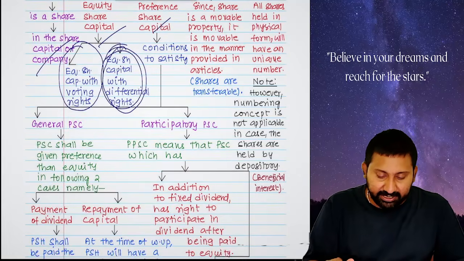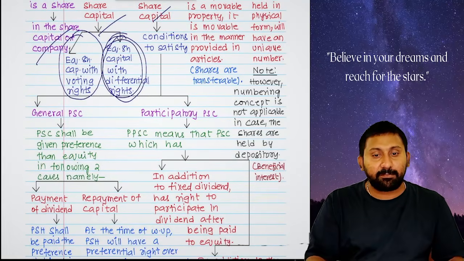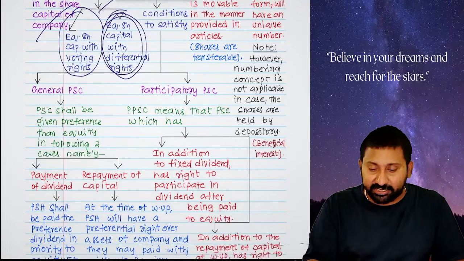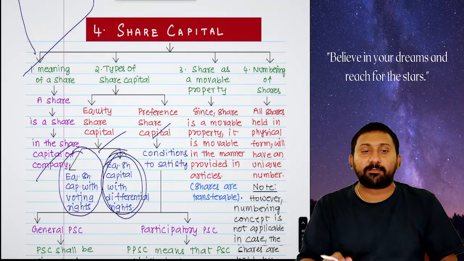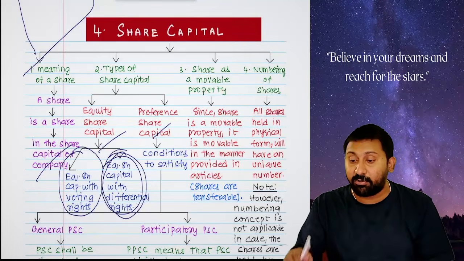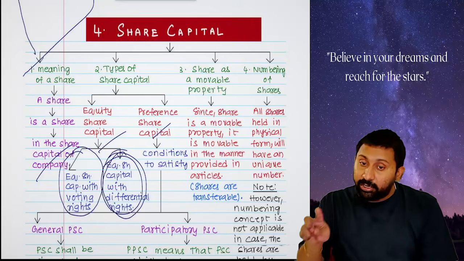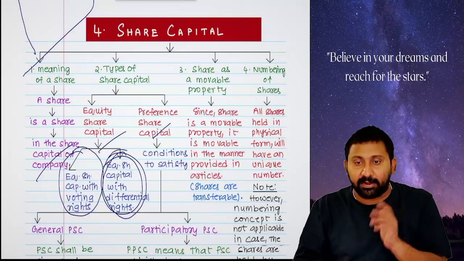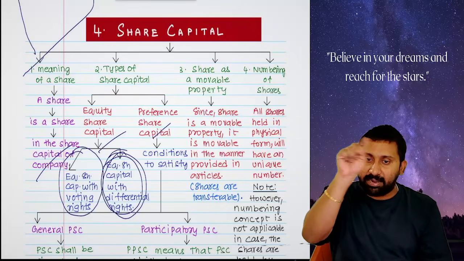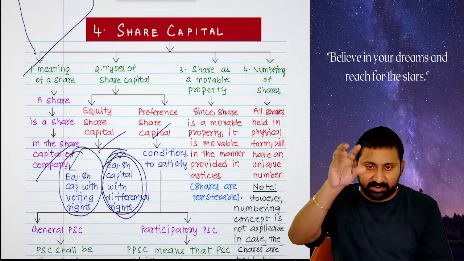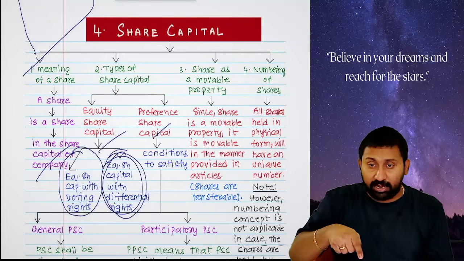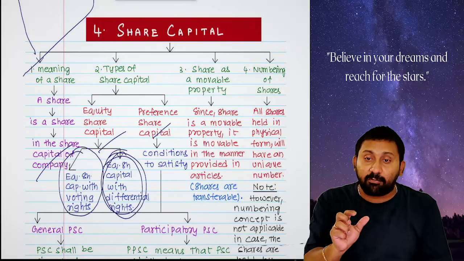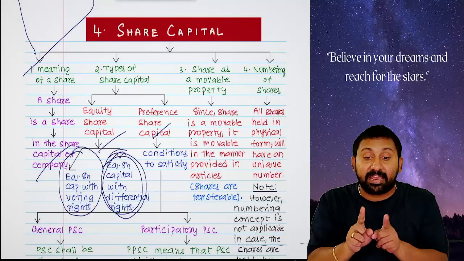The conditions to be satisfied. See here. General preference share capital, participatory preference share capital. Generally, preference shareholders will receive money at the end of the payments. Simply, if you take the income statement, the P&L account, you will have sales minus expenses. You will get some gross profit. From that gross profit, all expenses you will deduct. Finally, one amount will be there. That amount will be taken by shareholders.